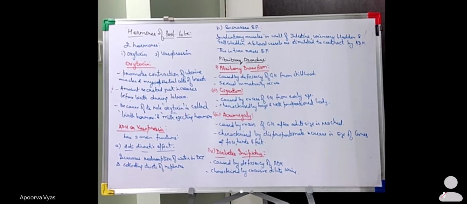तो अगर if there is more secretion of anti-diuretic hormone, so what will it do? It will actually increase more reabsorption of water from the collecting tubules. ठीक है, and since there is more reabsorption of water, more concentrated urine will be produced. But on the other hand, if there is less secretion of ADH, it will be causing more dilute urine. So more dilute urine would be produced. Okay. So these were the pituitary disorders.